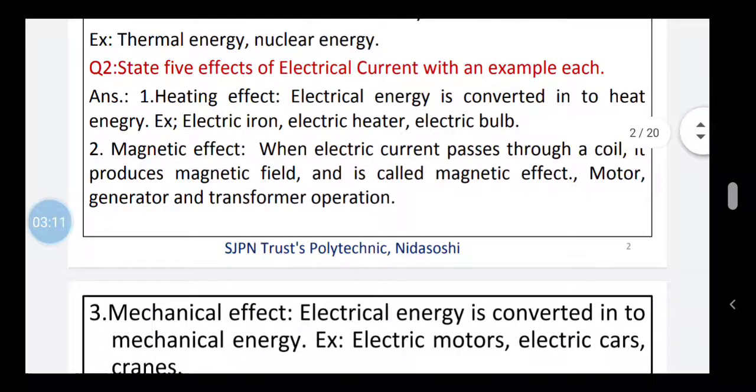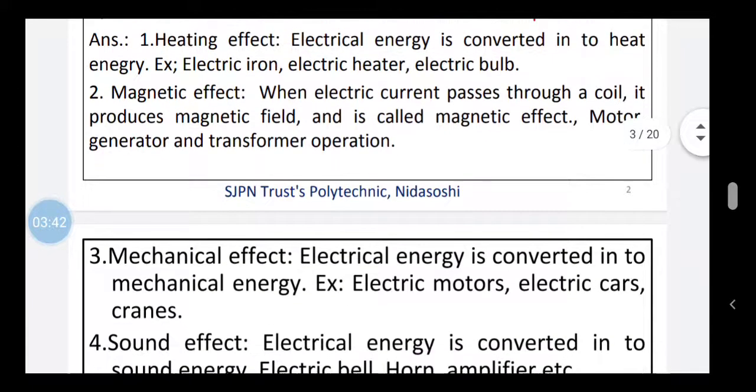Now the electrical energy is used to convert the energy from one form to another form. Based on that we have the first effect, which is heating effect. Now here the electrical energy is converted into a heat energy. When the electric current passes through a high resistivity conducting material, the electrical energy is converted into a heat energy. Examples of heating effect are electric iron, electric heater, electric bulb, etc.